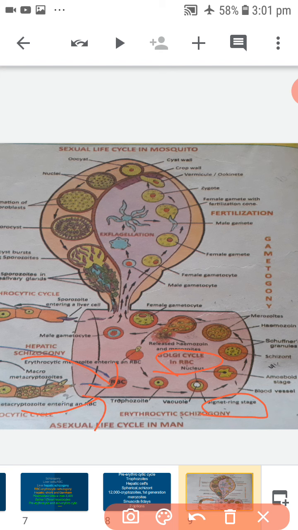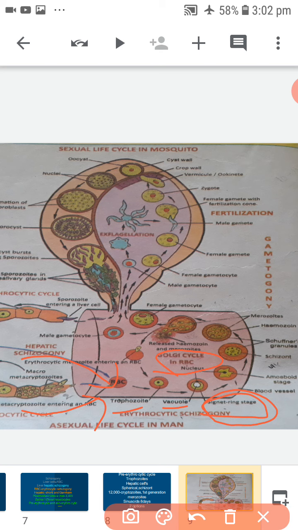In the fresh RBC, these stages assume spherical shape and transform into trophozoite. It develops a small vacuole which gradually enlarges in size, pushing the cytoplasm and nucleus to periphery. Now the Plasmodium looks like a finger ring. Hence this stage is called signet ring stage.